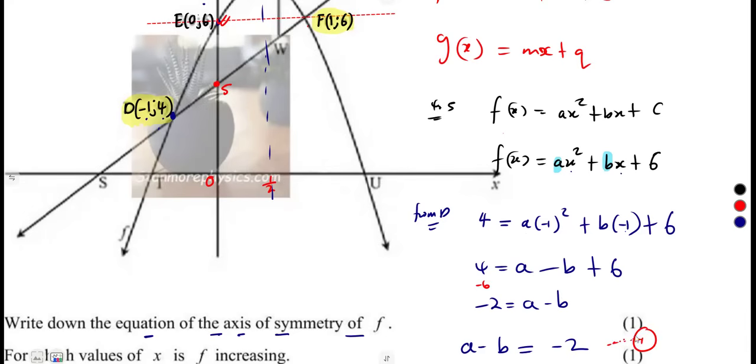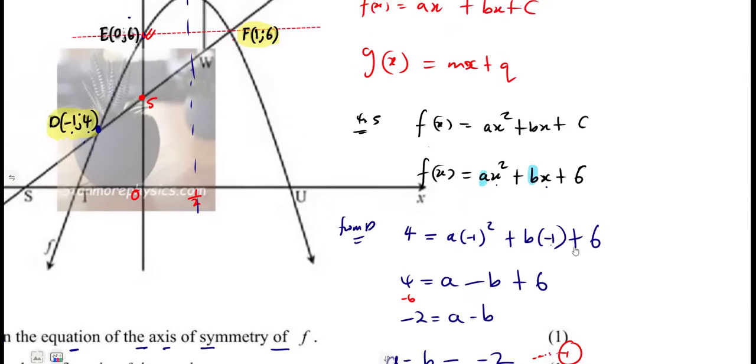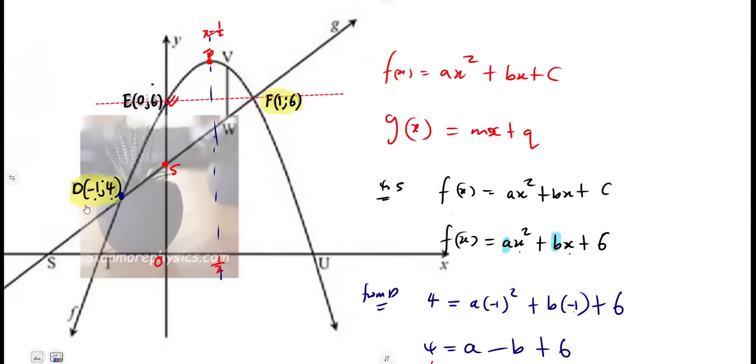From point D, we have formed an equation. What about from point F? Because these are the 2 points which lie on f(x). Yes, they also lie on g(x), but they are also found on f(x).